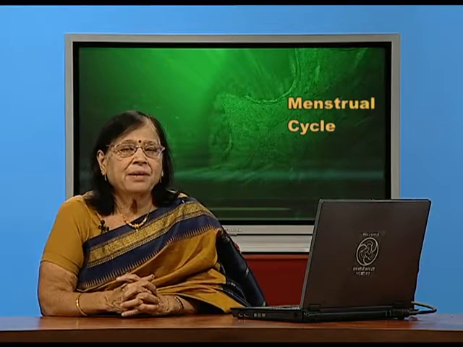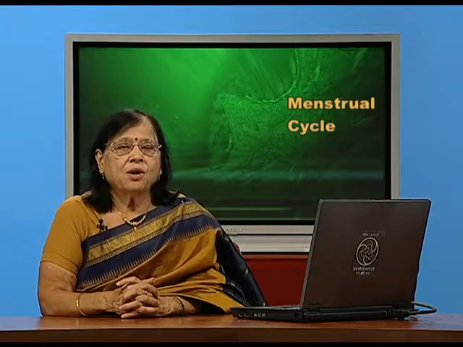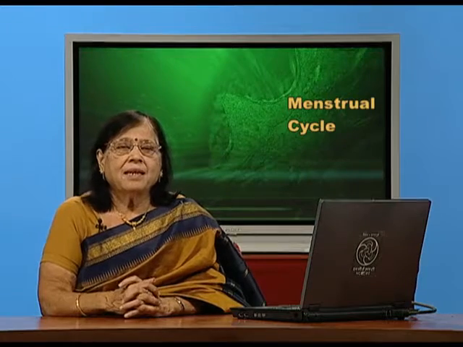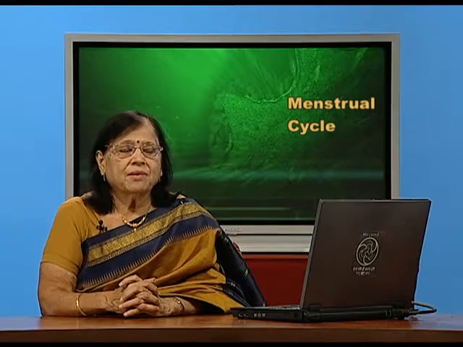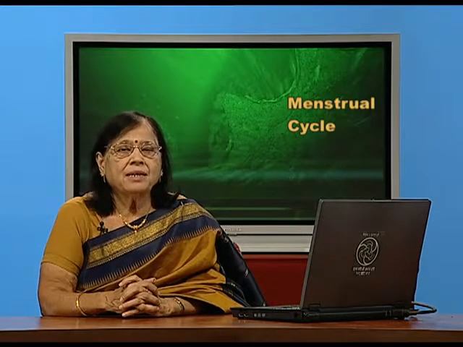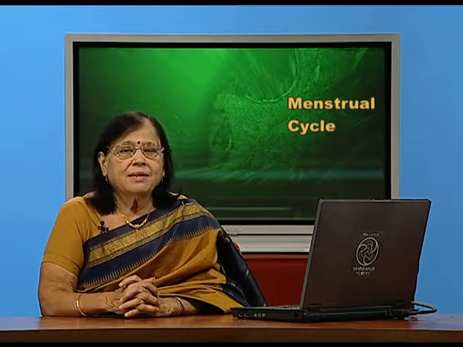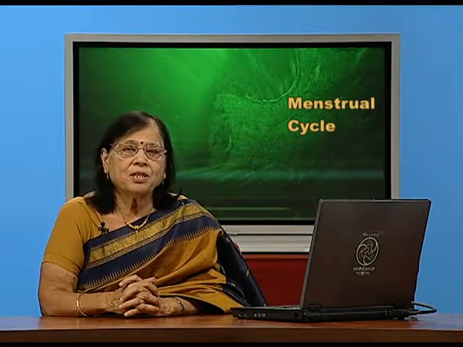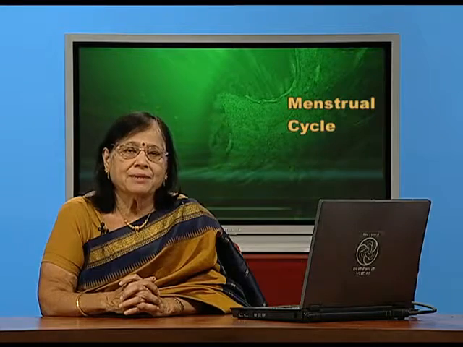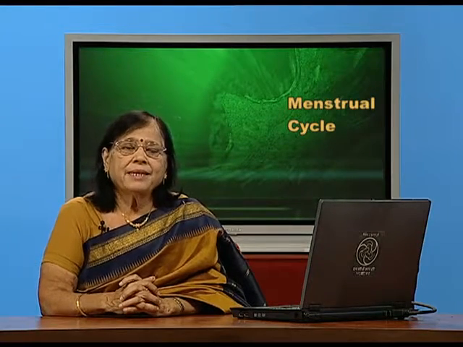Here is the diagrammatic representation of the menstrual cycle. In the previous sessions, we have discussed the ovary, the ovarian follicles, the Graafian follicle, the corpus luteum and the corpus albicans. Now, let us apply that knowledge for the understanding of the menstrual cycle.